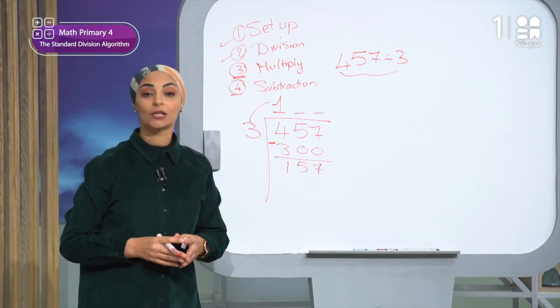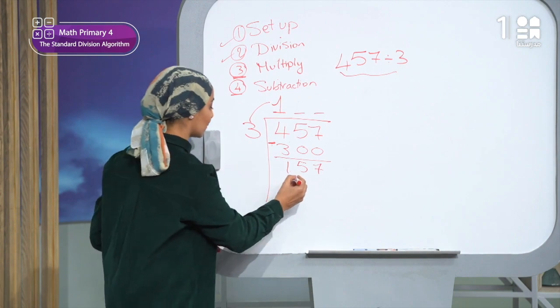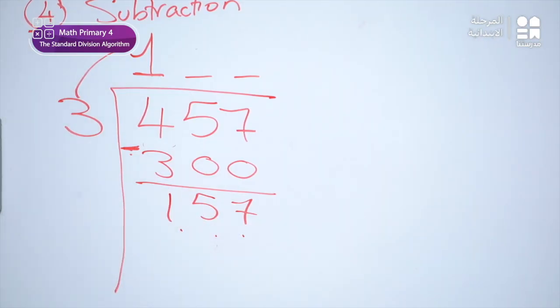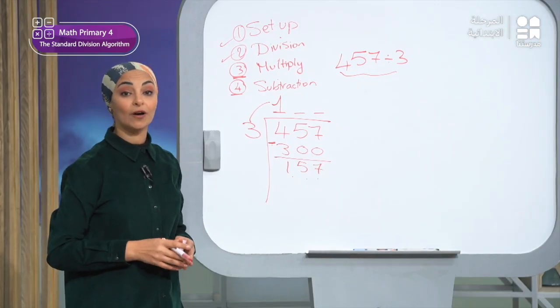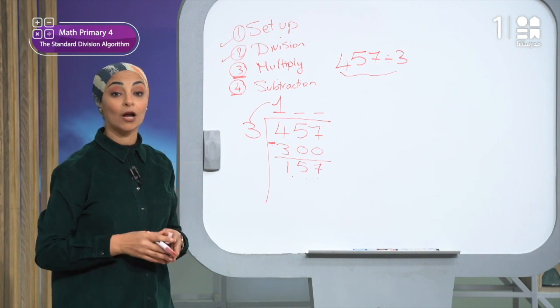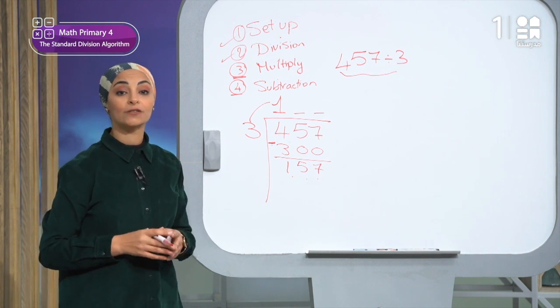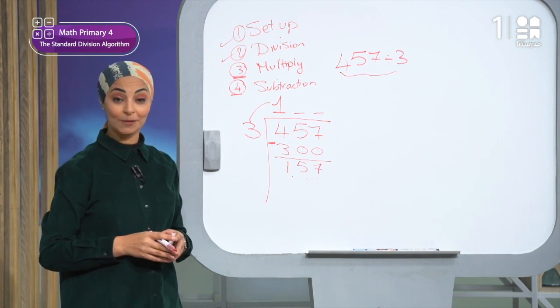Now, the new dividend is 157. I will divide this number by 3. Please remember, we started the first step in division by dividing the 100. So now I repeat the same steps. We will divide the tens now, right?